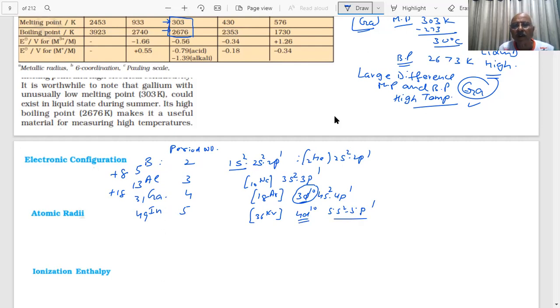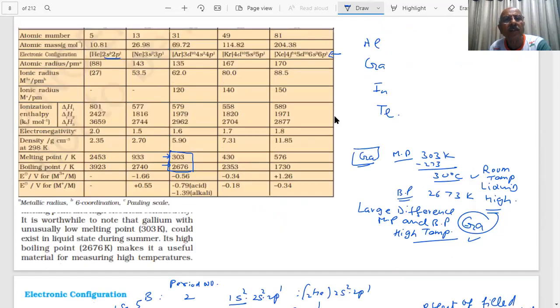So what will be the effect of the filling of the d subshell, the transition metal effect? The d effect, the effect of the filled 3d subshell, student. We will see this effect as we have shown here.